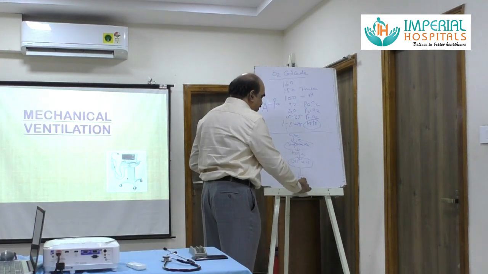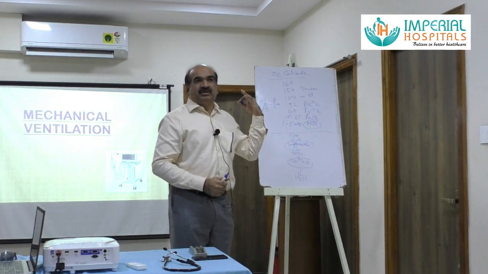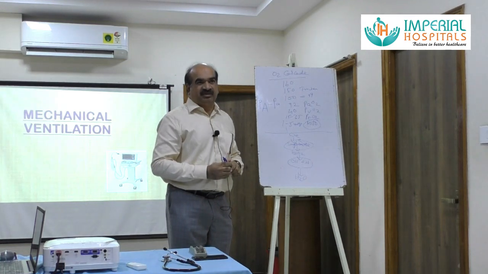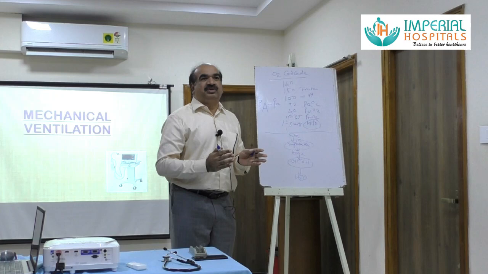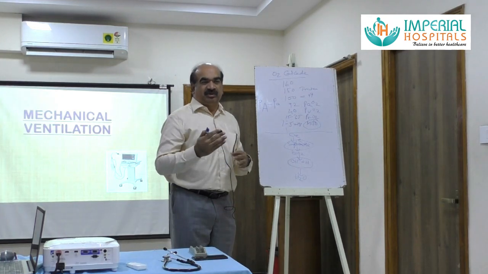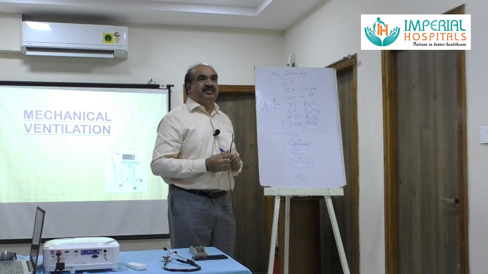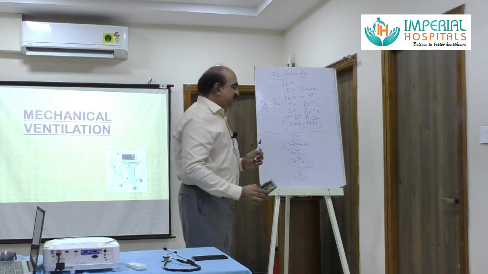And it is finally converted to water. So high FiO2 is dangerous to the cells. We shouldn't keep the patient on FiO2 100% for more than 6 hours. It is very dangerous to the cells. This is about oxygen cascade and oxygen toxicity.